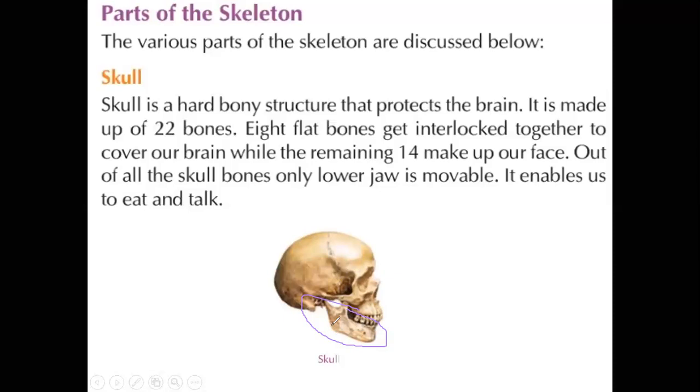Yeah, you have already seen different organisms. In most organisms, the lower jaw is movable. In some organisms, like parrot-like organisms, the upper jaw is also movable. Okay, they actually have beaks. Compared to ours, it is difficult. Yeah, let us continue with our skeletal system. Here, the skull contains 22 bones. 8 bones are a flattened structure, and the remaining 14 bones make up our face structure. Right?